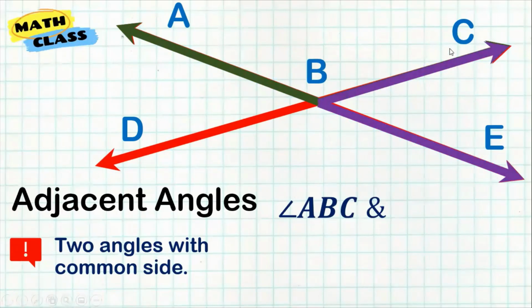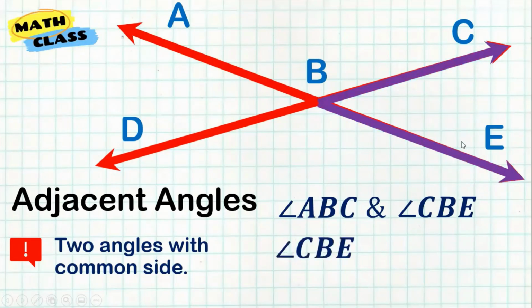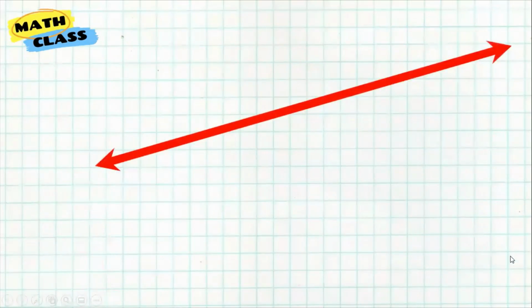Ray BC is their common side. So that's an example of adjacent angles. Another one, for example, angle CBE is also adjacent to EBD. It is side by side each other and it has a common side here. So that's what we call an adjacent angle.